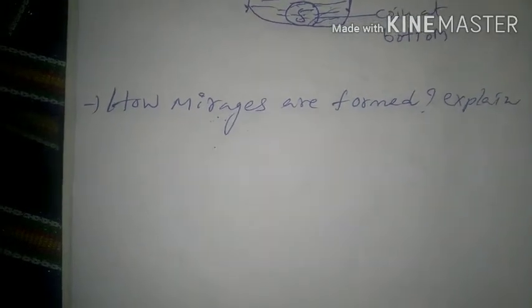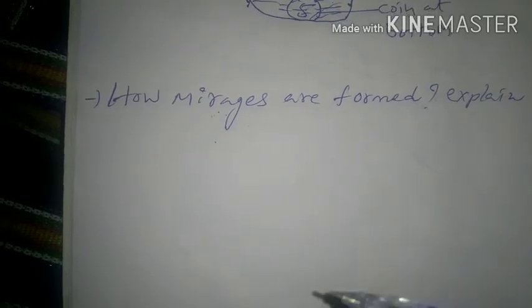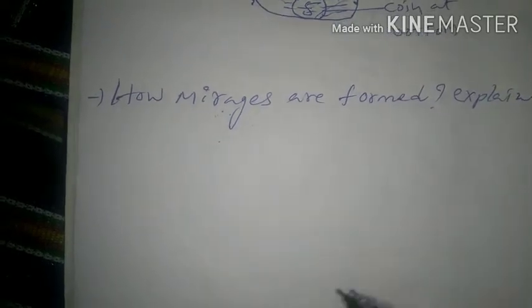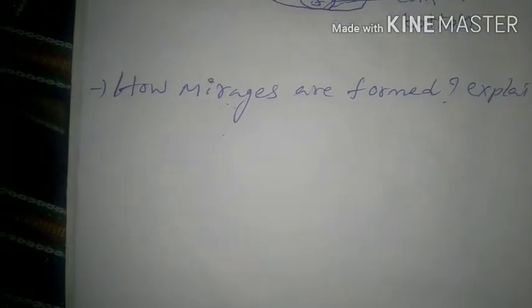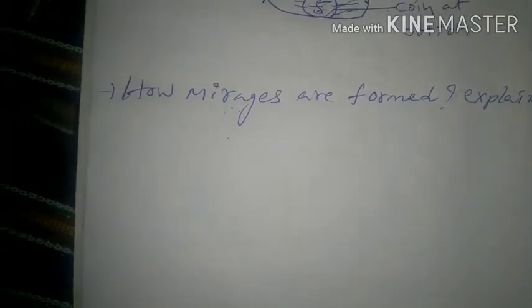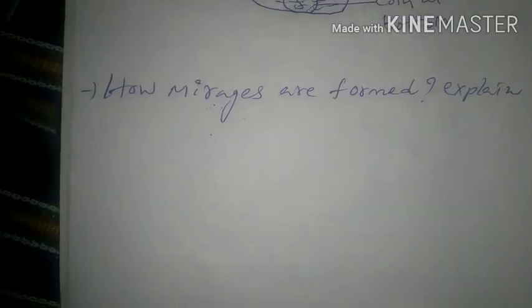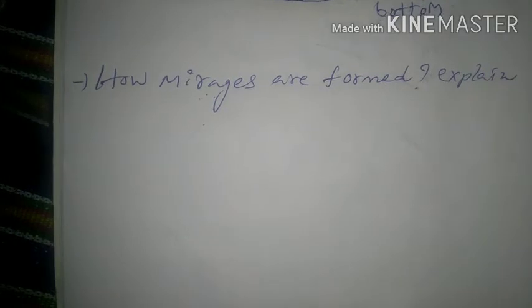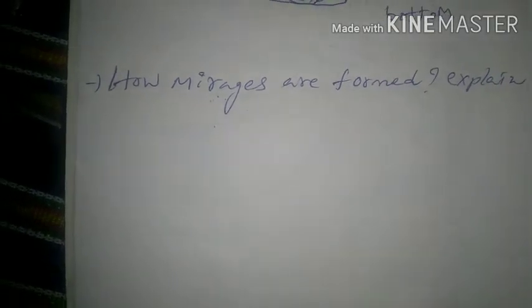Okay, next example. A mirage is an optical illusion where it appears that water has collected on the road at a distant place, but when you get there, you don't find any water. This is the best example of a mirage.